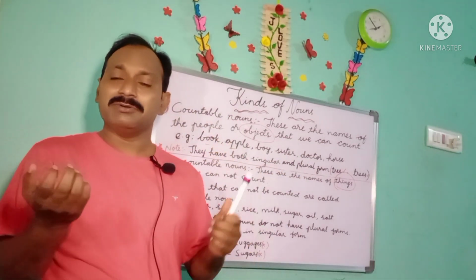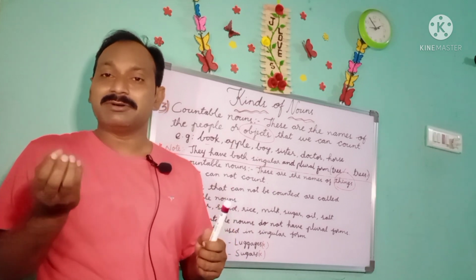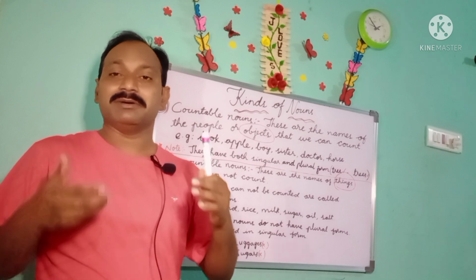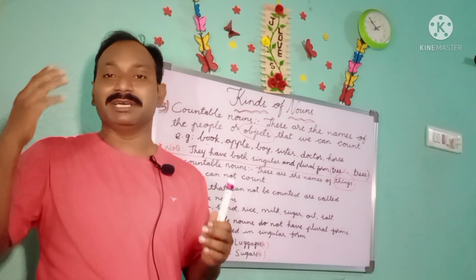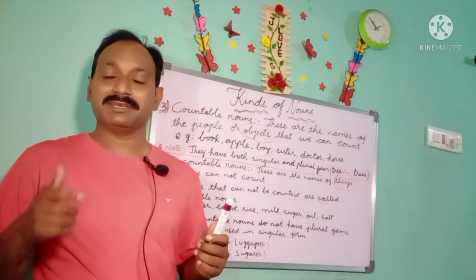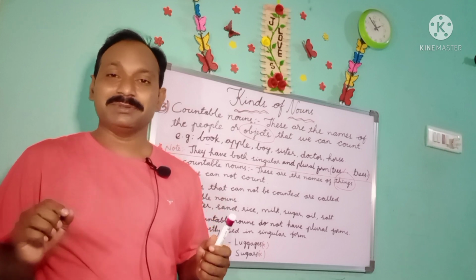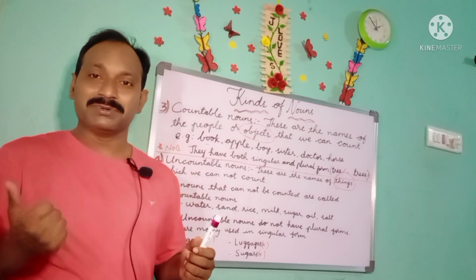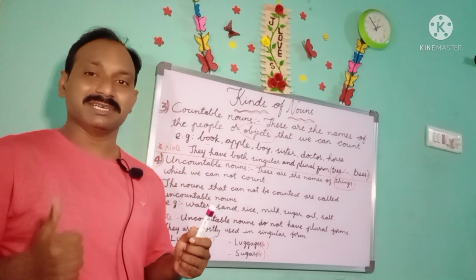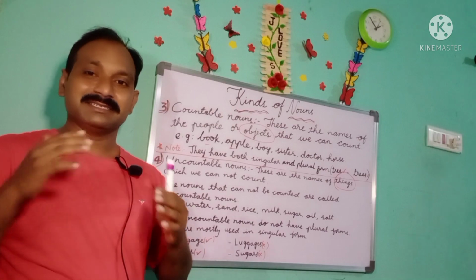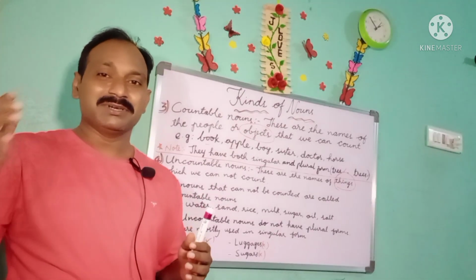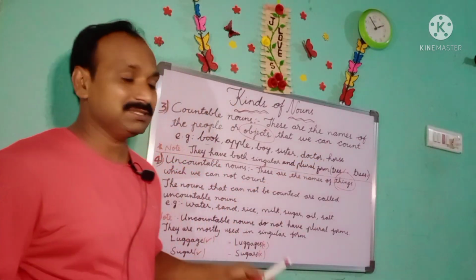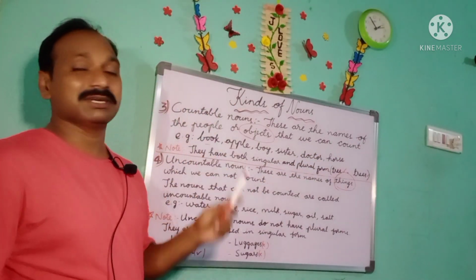We can count. Count means what here? Count means reciting numbers, reciting numbers in ascending order. How do we recite in ascending order? Just for example, 1, 2, 3, 4, 5, 6, 7, 8, 9, 10, and so on and on. So if we can count some things, those are called countable nouns.